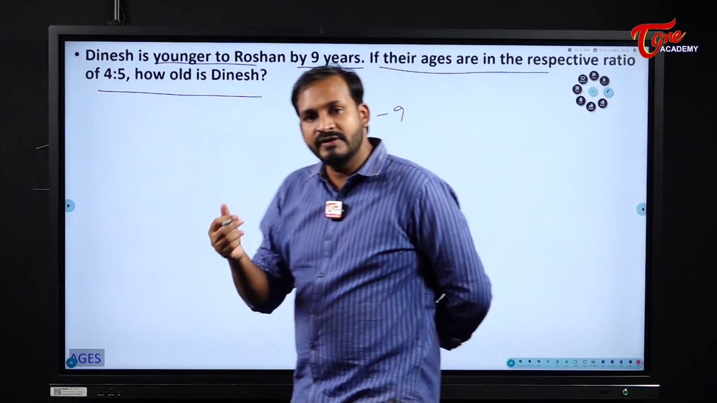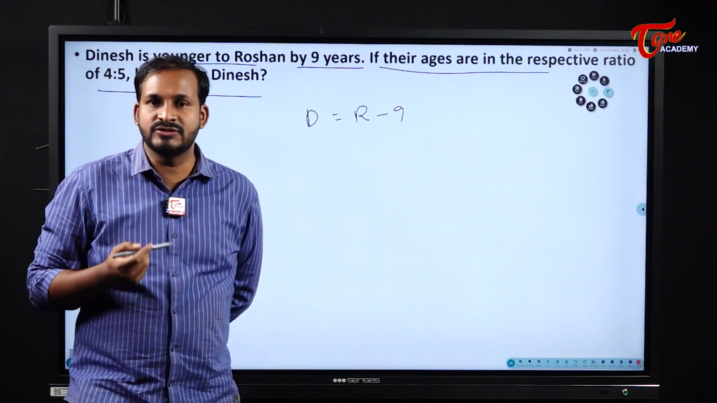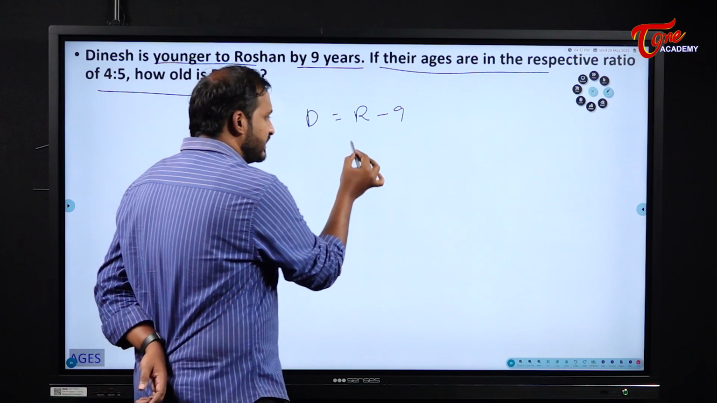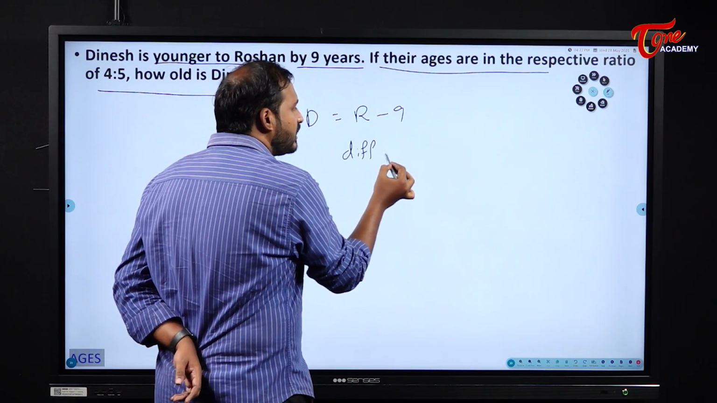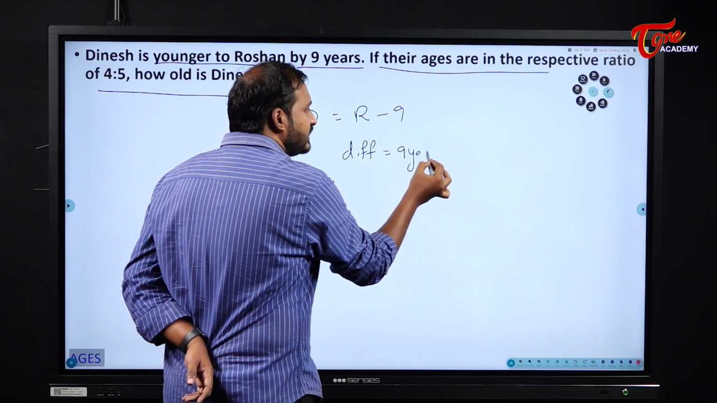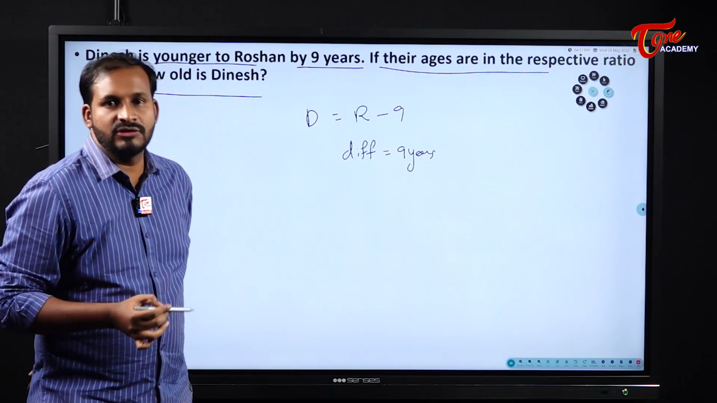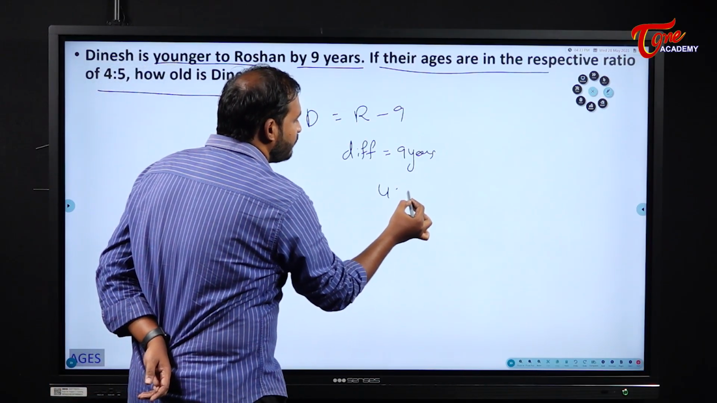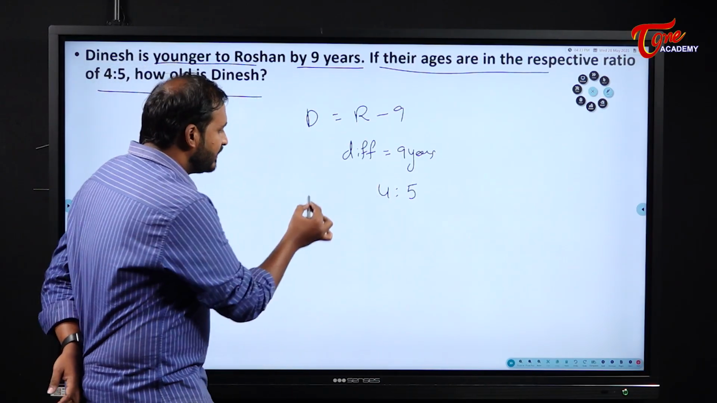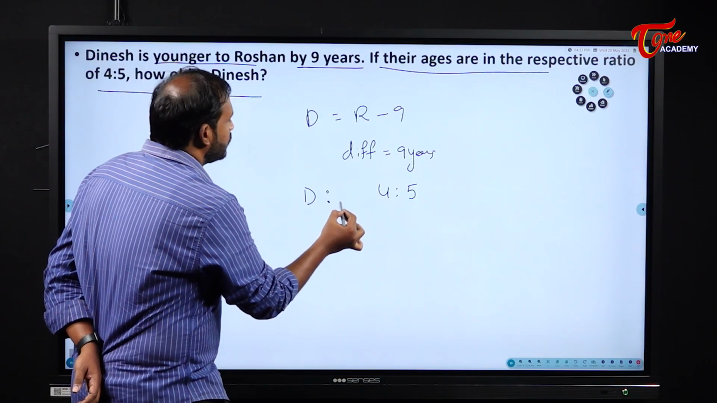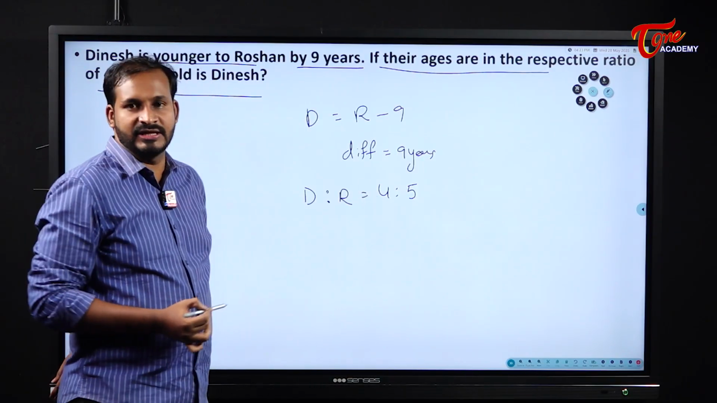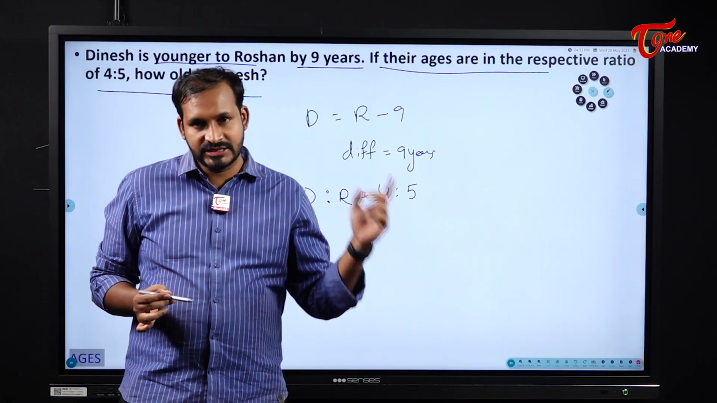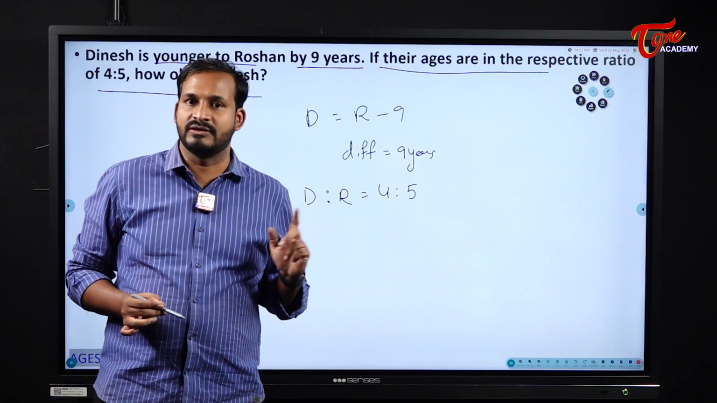But from this, what we can understand is the age difference between these two persons is how much? 9 years. And when it comes to the ratio of their ages, what is the ratio of their ages? 4:5. That means Dinesh is to Roshan is 4:5 they gave for us. Already we finished the ratios concept. Please do watch that one, students.